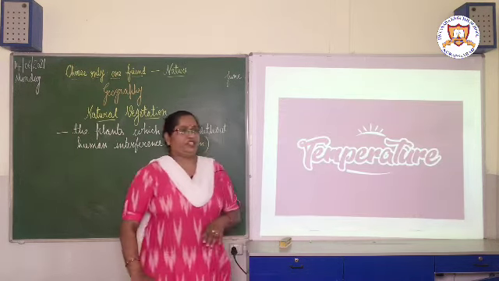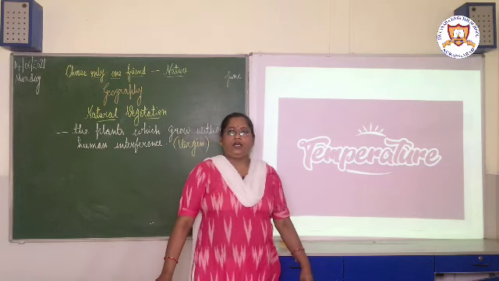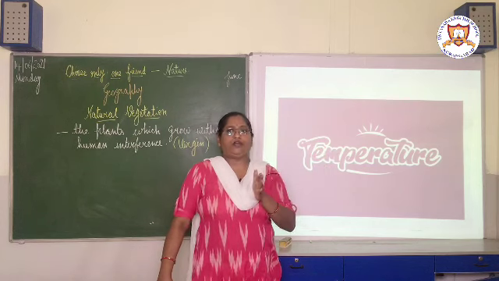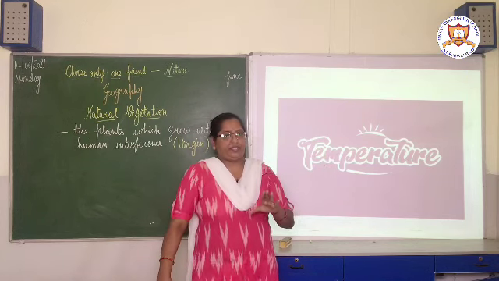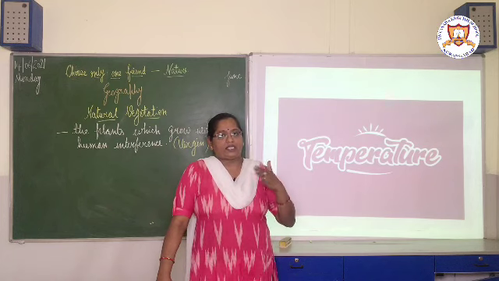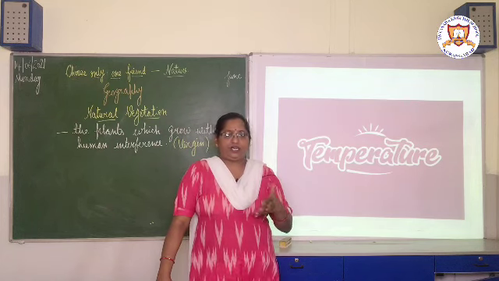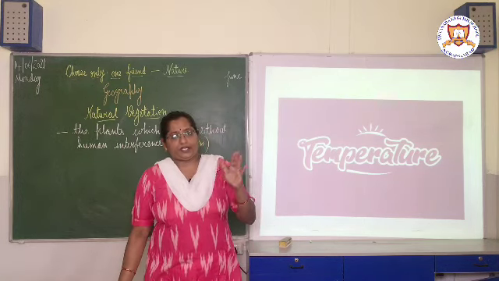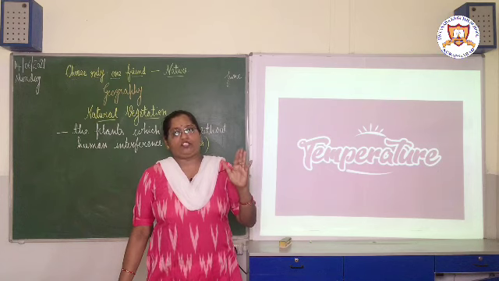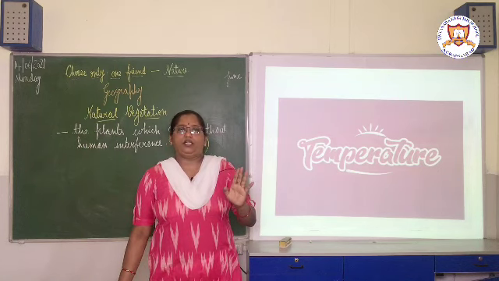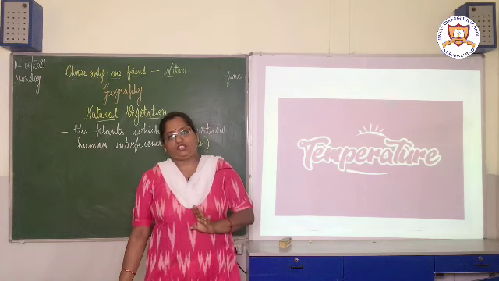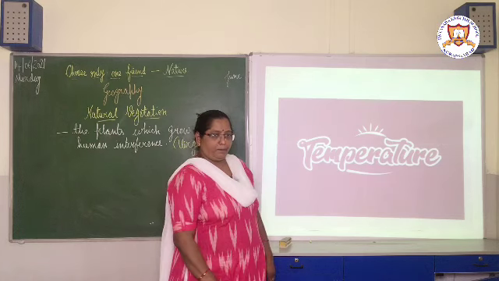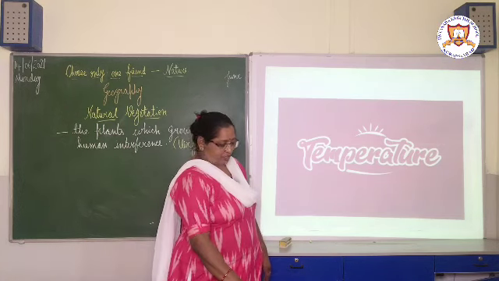The next one is temperature. As we have discussed earlier, it depends on the temperature also. If you talk about the equator, there we receive maximum sunlight, there we will find the forest. Where maximum sunlight is there but less rainfall, there we find desert vegetation. Where there is no sunlight, the cold regions near the poles, there we find tundra type of vegetation. So temperature plays an important role in the natural vegetation of the place.